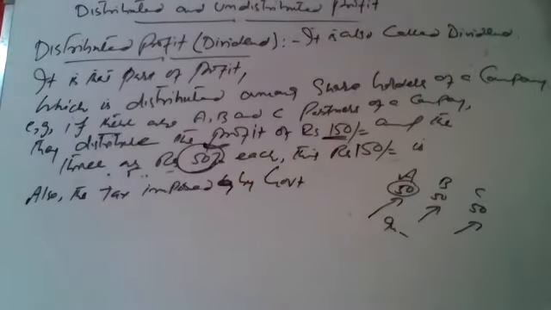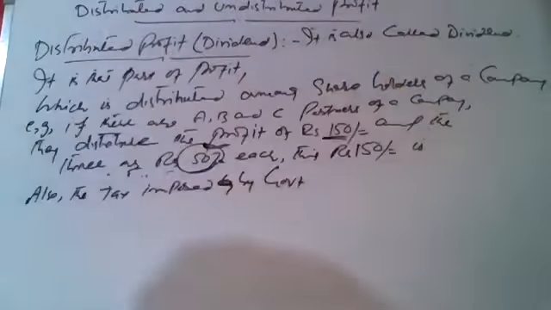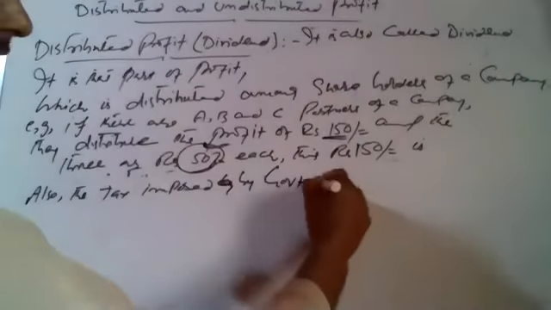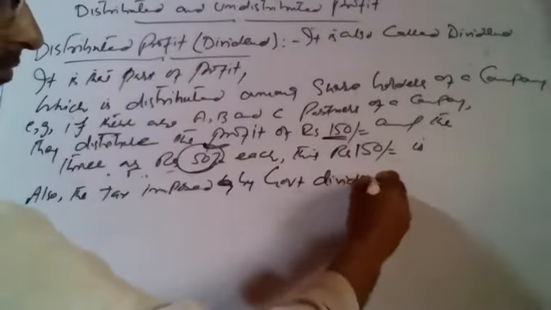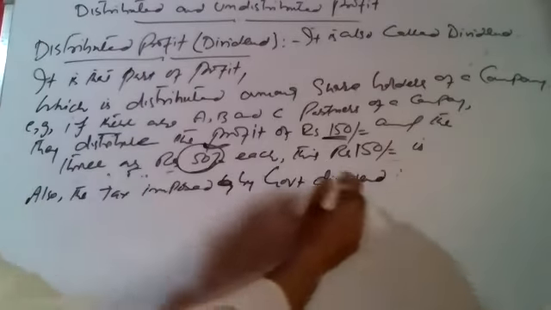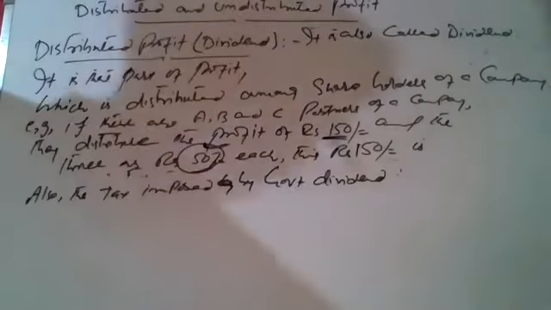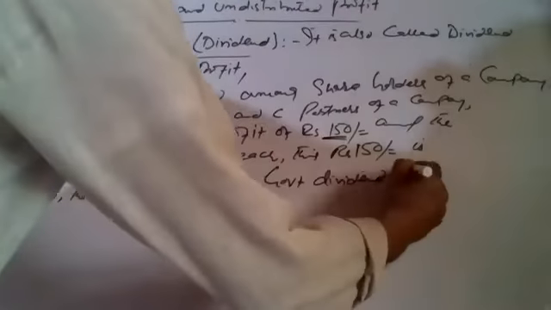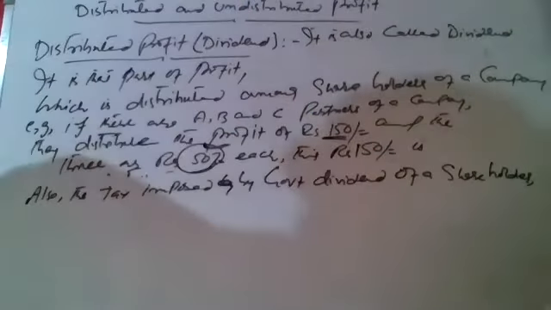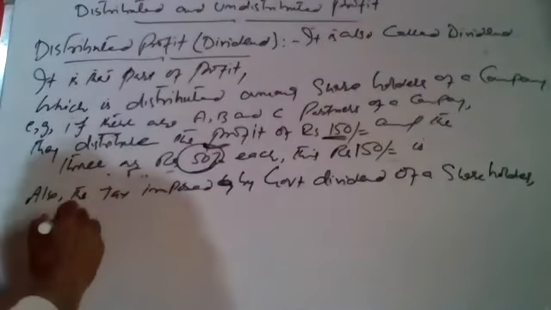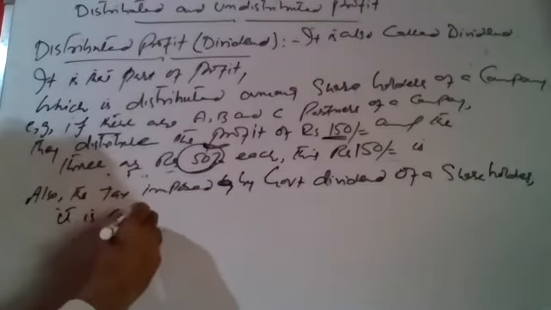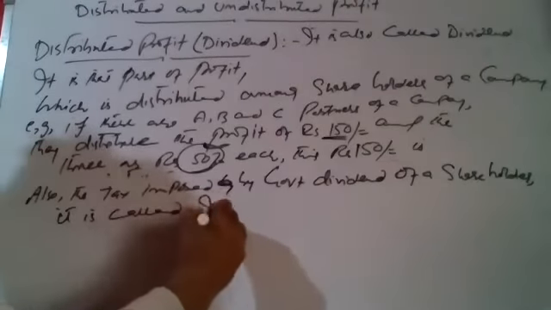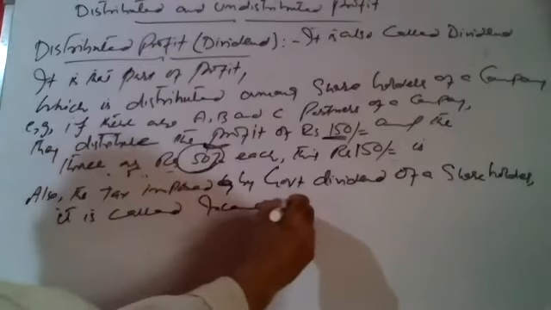So tax imposed by government on the dividend of a shareholder or a partner is called income tax or personal income tax.